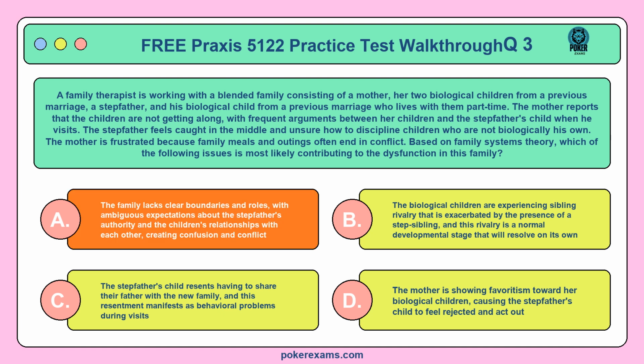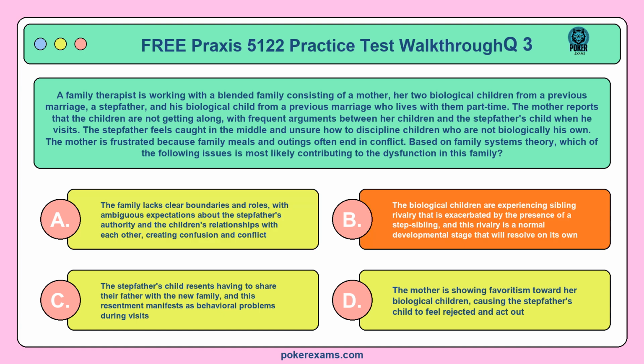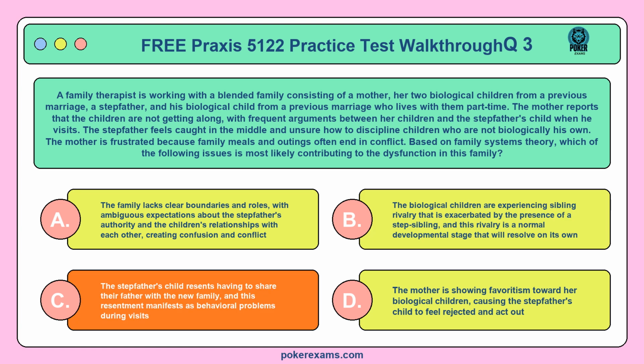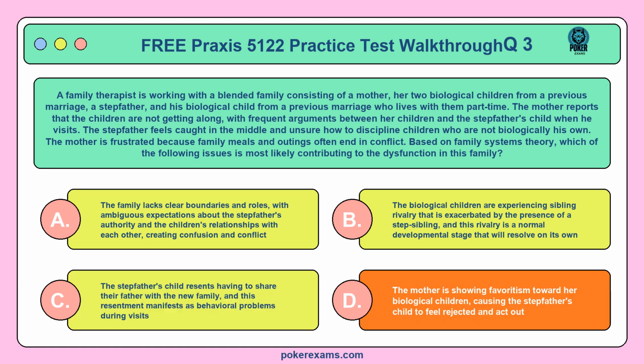Is it? Option A. The family lacks clear boundaries and roles, with ambiguous expectations about the stepfather's authority and the children's relationships with each other, creating confusion and conflict. B. The biological children are experiencing sibling rivalry that is exacerbated by the presence of a step-sibling, and this rivalry is a normal developmental stage that will resolve on its own. C. The stepfather's child resents having to share their father with the new family, and this resentment manifests as behavioral problems during visits. Or D. The mother is showing favoritism toward her biological children, causing the stepfather's child to feel rejected and act out.